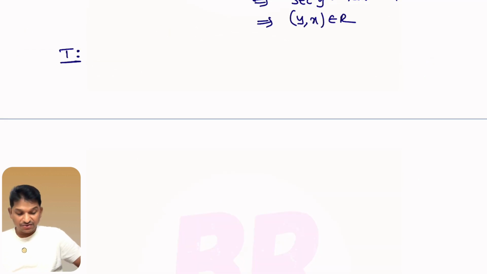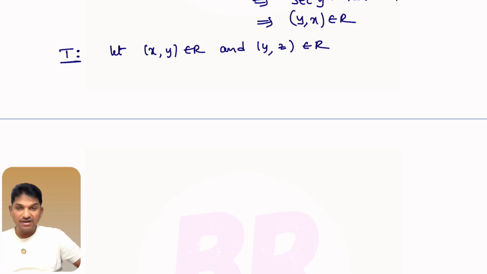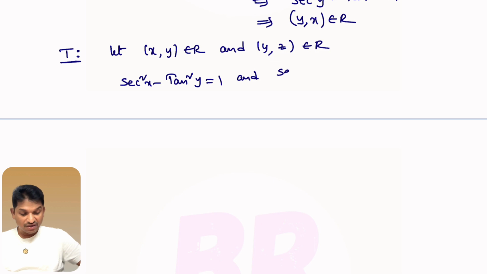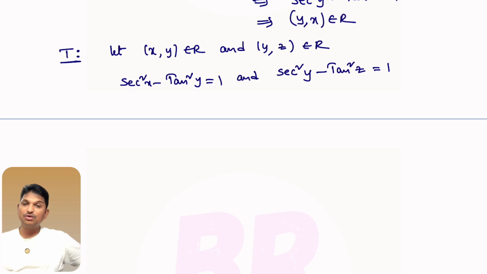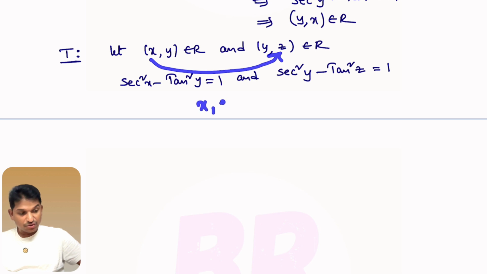Okay, I'll check transitivity. For that, I'll take x is related to y and y is related to z. I take two ordered pairs in the relation like this. When x is related to y, secant square x minus tan square y equals 1. If (y, z) belongs to R, secant square y minus tan square z equals 1. Good. What do you want to check? You want to check whether (x, z) belongs to R or not.